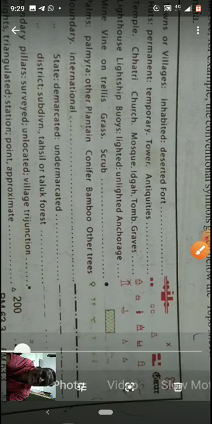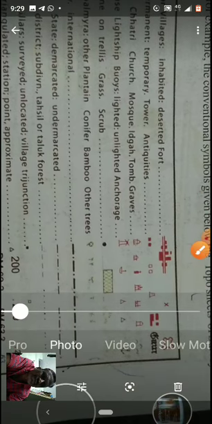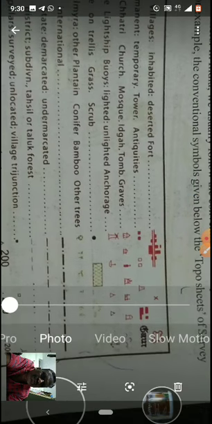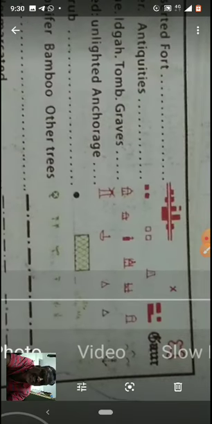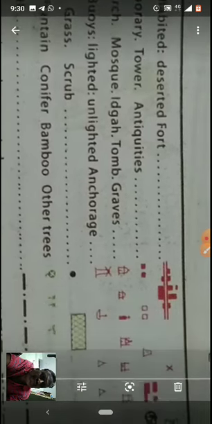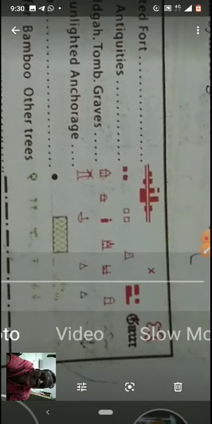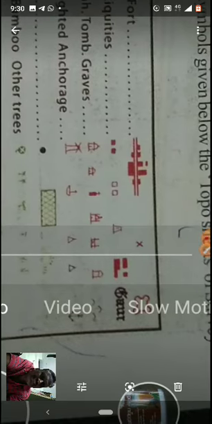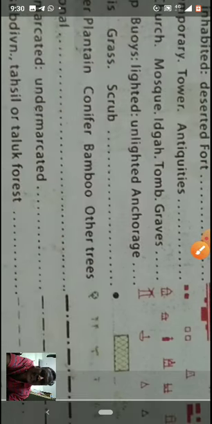And next one, children, is here on the screen. It is not exactly clear, but it went under some screen. You can zoom and see it. See there, one inhabited and deserted fort. Desert means here no one is there. Desert here, children, means especially no one is there. Yes or no? Desert in the sense what? Here desert, no one is there. Okay, children. Anyhow, like this here some symbols are there.